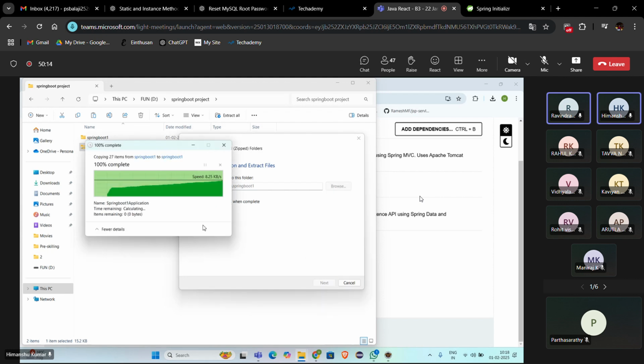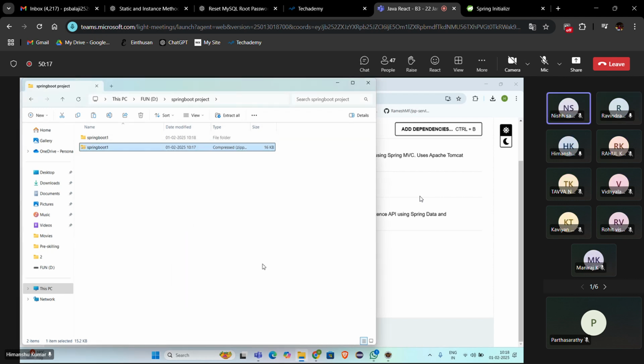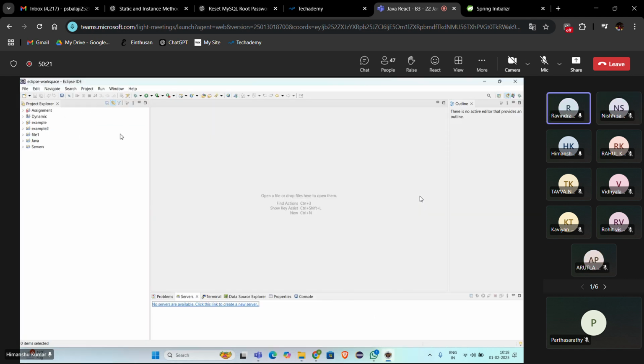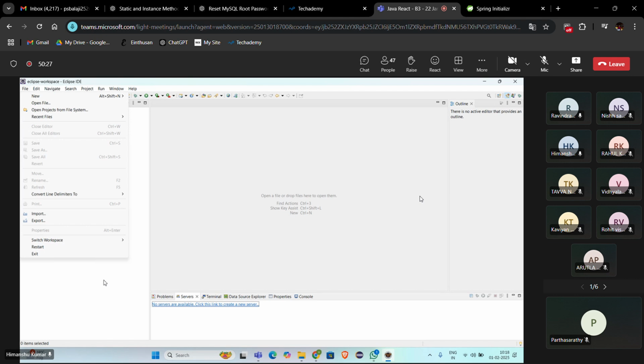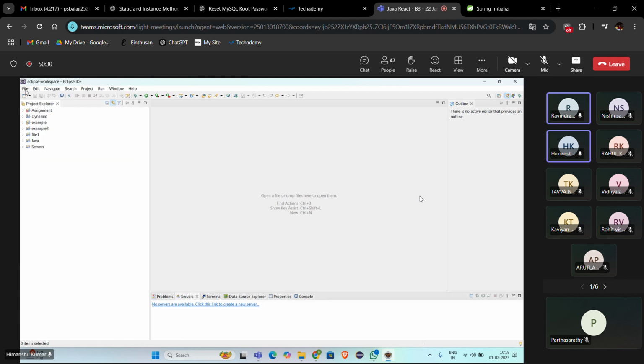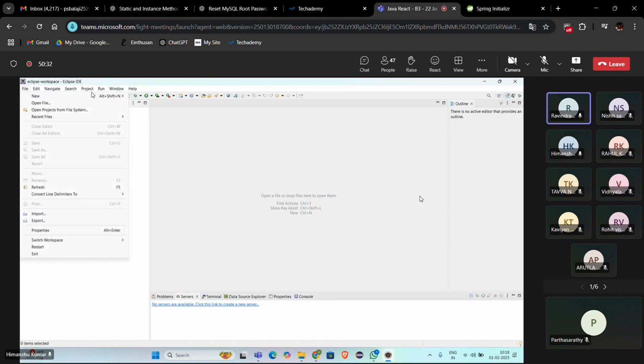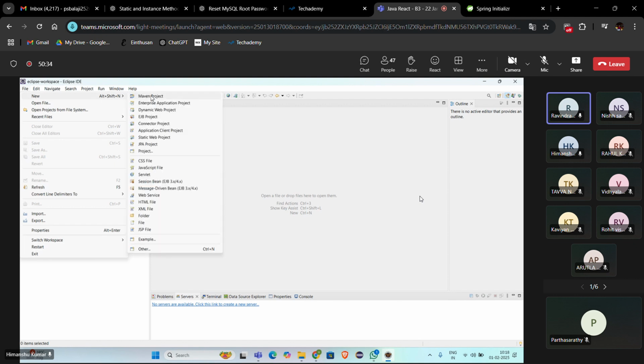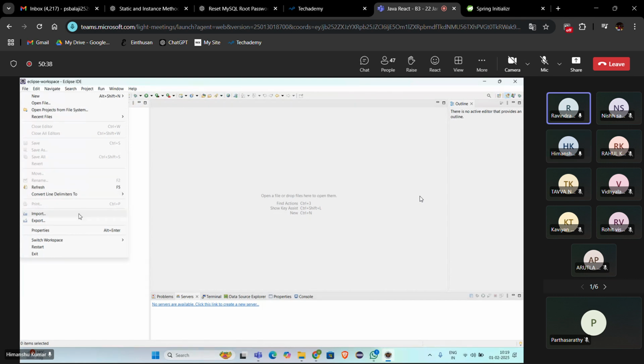Eclipse or Visual Studio? Eclipse. I will show you Visual Studio next, because we are habituated with Eclipse only, right? First, try to understand Spring Boot. In Visual Studio also it is the same. You just need to add the project. Import, it will import. You are not creating the project. Already you have created the project from the browser.